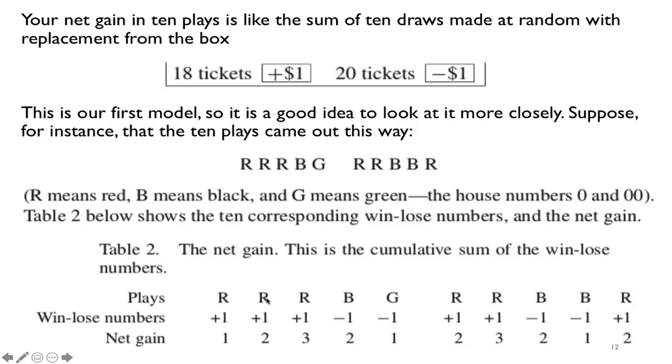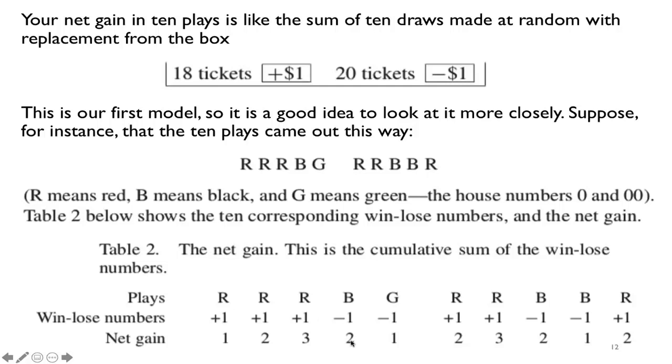If I get red again, I win again, so I get another $1 and my net gain is $2. If I get another red, I win another $1, so my net gain right now is $3. So after 3 games, my net gain is +3, which means I'm ahead $3. If I get a black, that means I lost $1 in the next game. So now my net gain is 2, because if I add up all my wins and losses, I get +2.